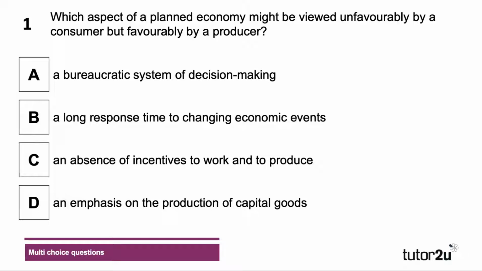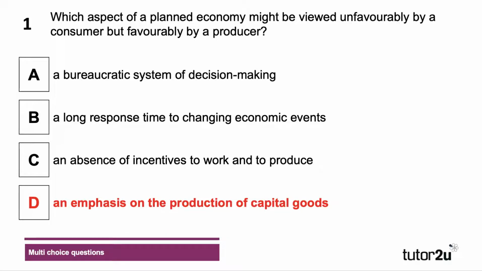So, planned economy, where the state directs the allocation of resources. Classic example, socialist systems where the government decides what is to be produced, how and for whom. We think the best answer here is D. An emphasis on the production of capital goods.